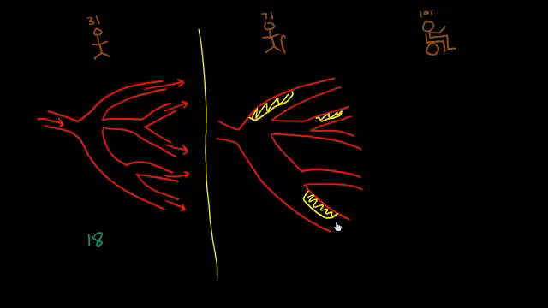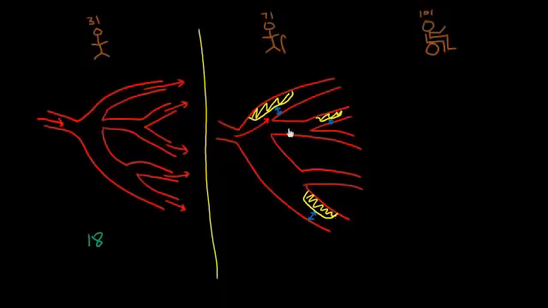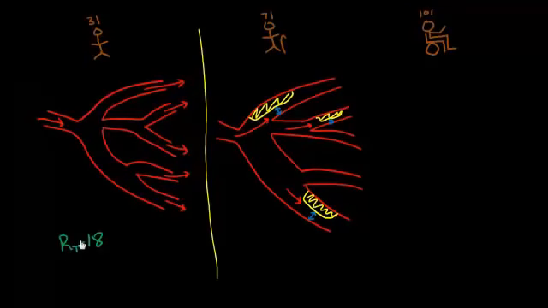Because it's filled up the vessels, here my vessel radius got smaller, and here it got smaller, and over here it got smaller. So blood is having a tougher time getting through because the radius is smaller in these spots. And as you know, the total resistance will start to slowly climb up, and in this case, maybe it climbs up to 21.